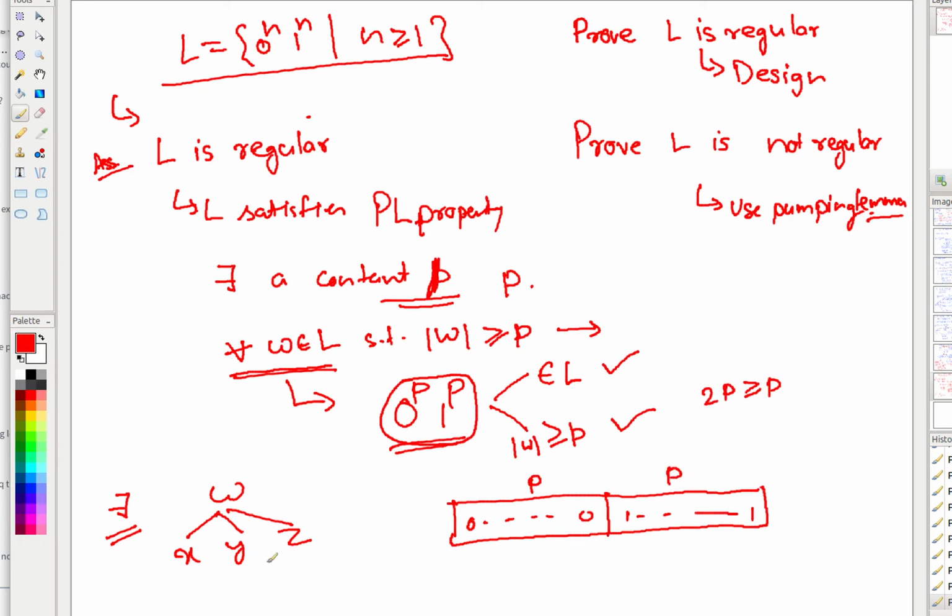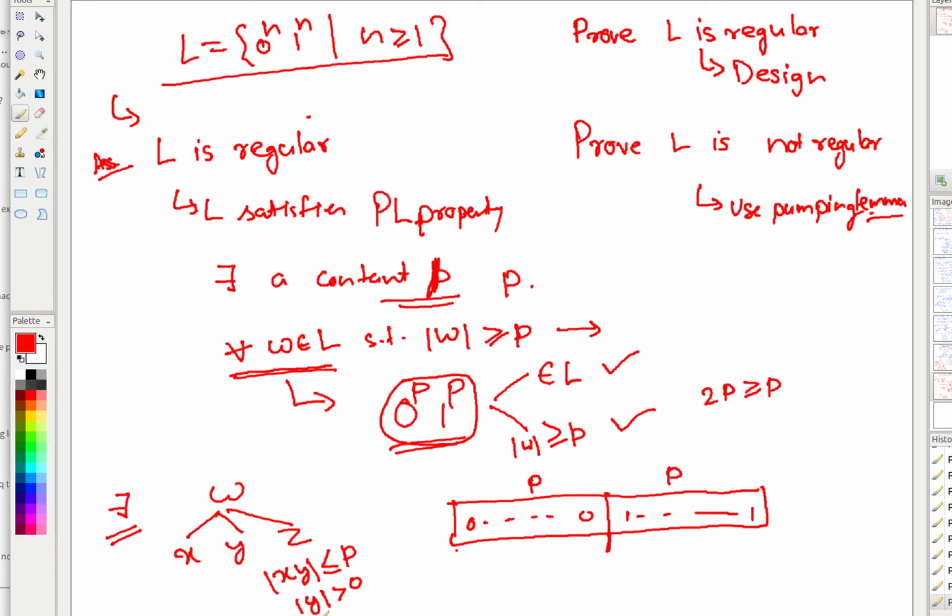Now there exists a breakup such that it has a rule: XY together must be less or equal to P. It means X and Y together must be before this marker, because there are P zeros, so Y cannot be part of the ones. Y definitely comprises only zeros. Next one is Y is greater than 0.